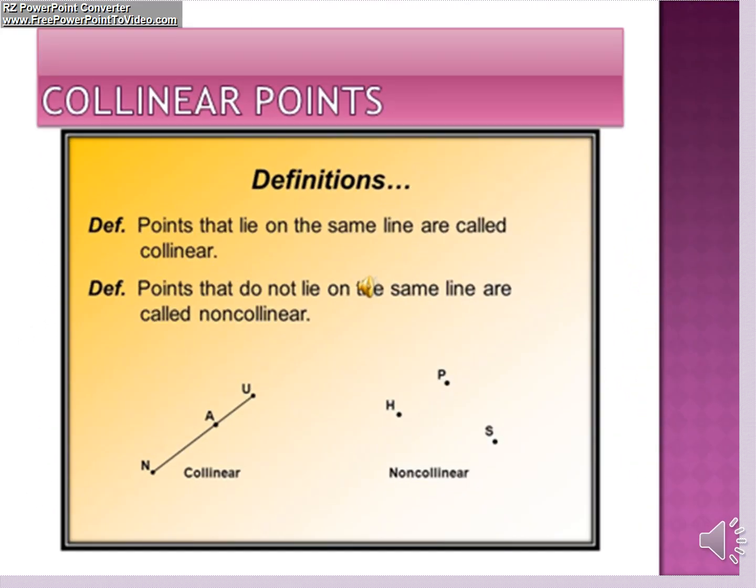Then what was our next point? It was collinear points: the points that lie on the same line are called collinear points, and the points which do not lie on the same line are called non-collinear points. Means एक line पे अगर सब point है तो वो points को हम collinear points कहते हैं. अगर वो points line के ऊपर नहीं है बराबर से, so they are non-collinear points. The points on the same line, collinear. Points which are not on the same line, non-collinear.